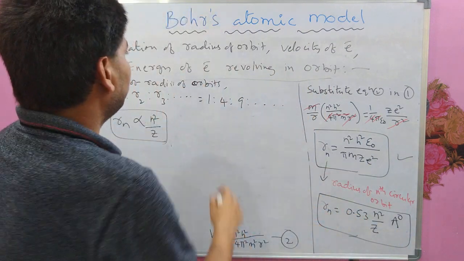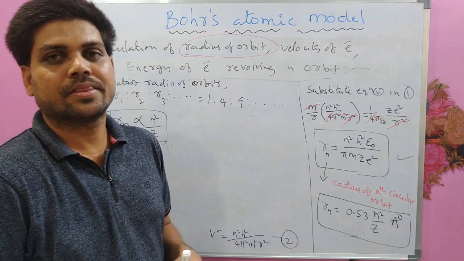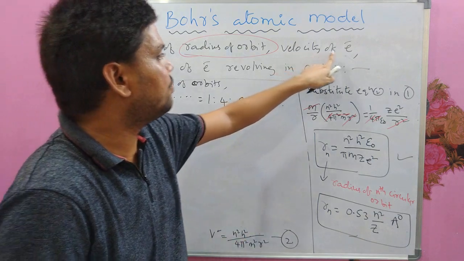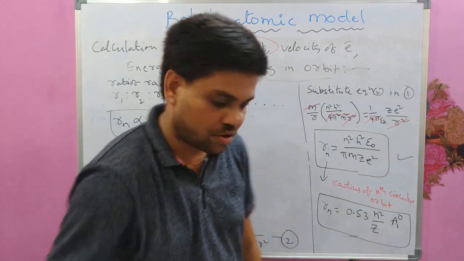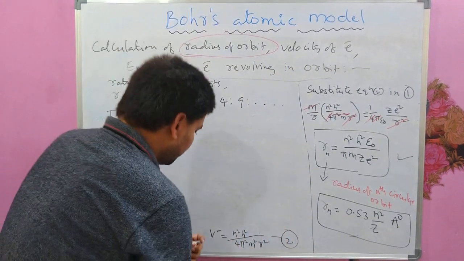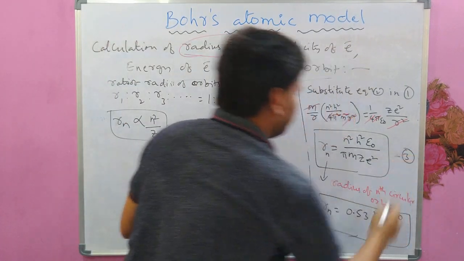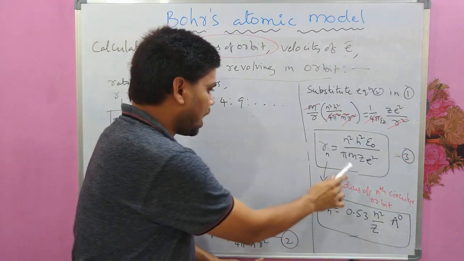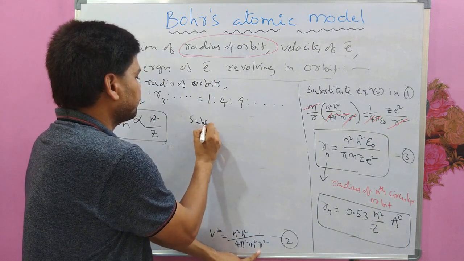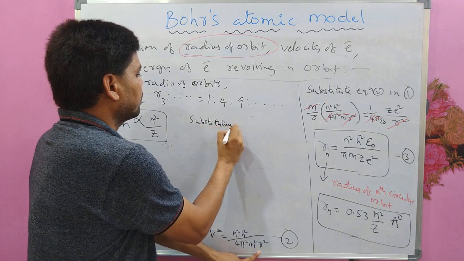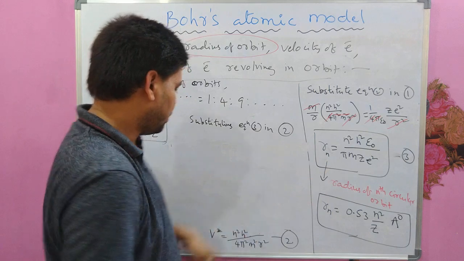Okay, so this is done. We have calculated the radius of the orbit. Now we will try to calculate the velocity of the electron. Using equation 2, and let us give this as equation number 3, substitute this r value here. So substituting equation 3 in 2, what do we get?